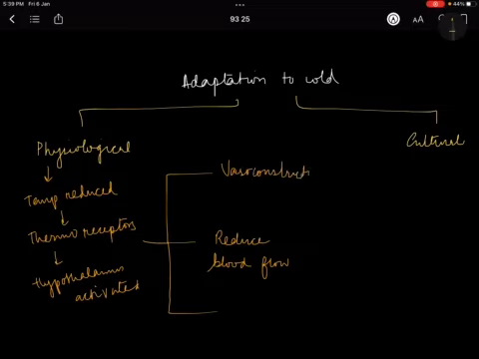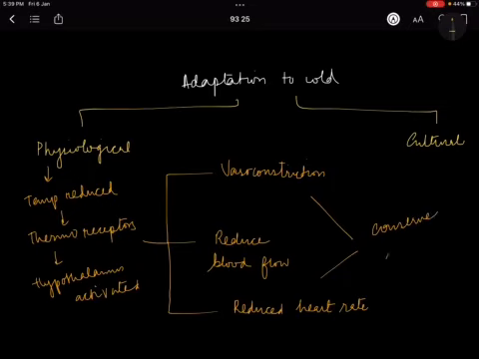There we were doing vasodilation to increase the blood flow, and here we reduce the heart rate, whereas there we had increased the heart rate, right? So this is how you are going to conserve the heat. So the idea is to conserve the heat.